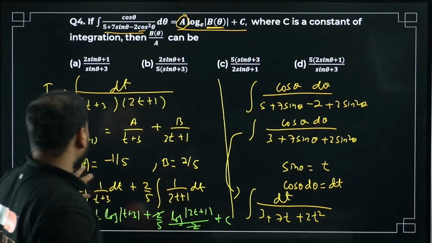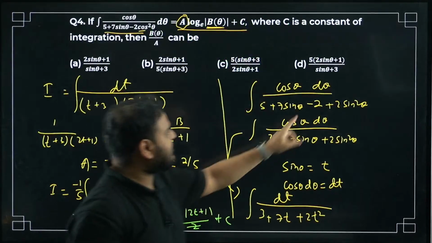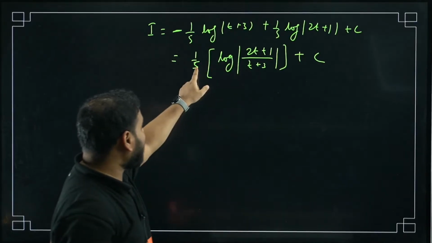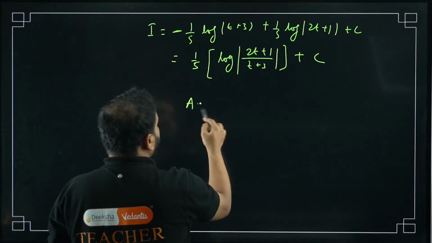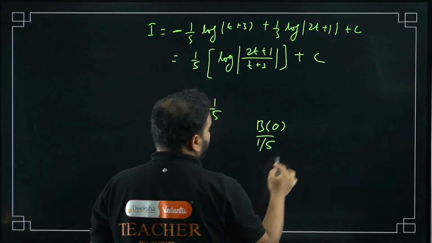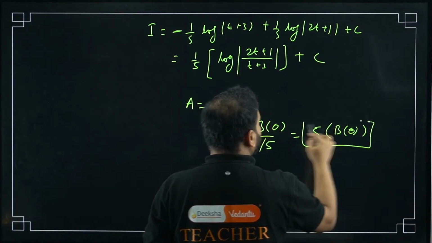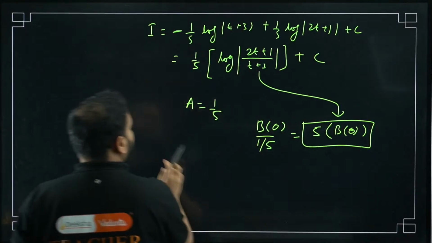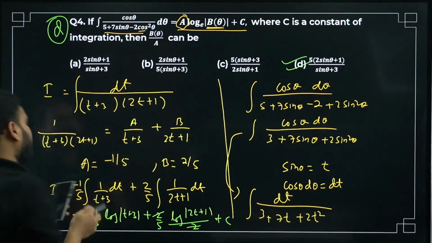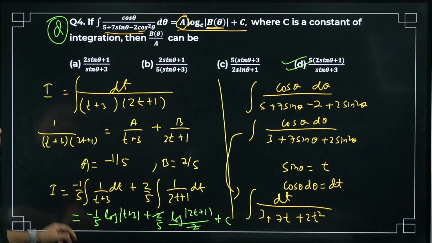How come, sir? Of course, if you check here, t is sin theta, no? So you'll have sin theta by 3 over here, and 2t means 2 sin theta plus 1, and 1 by 5 is there as a. So your a value is 1 by 5. If you divide b theta by 1 by 5, it will become 5 times b theta. Correct? This is the value of your b theta, which will give the option as option number D. So yes, the trick is there but will not be applied everywhere. Some places you have to do the work actually. Please check, okay? Have a look.